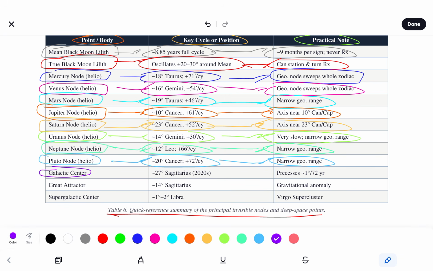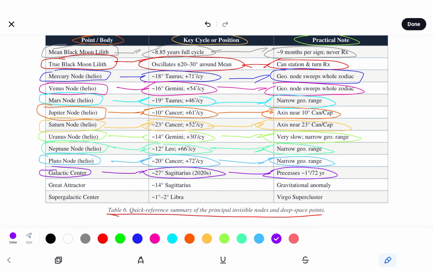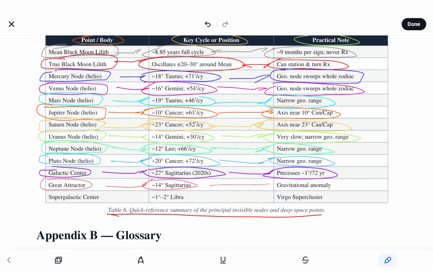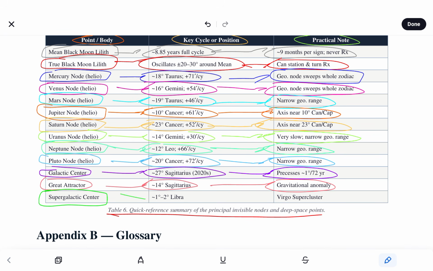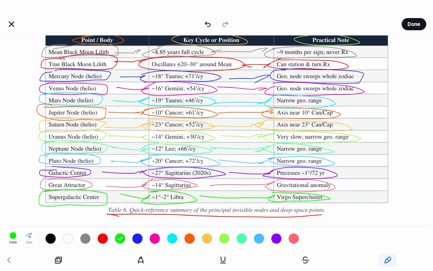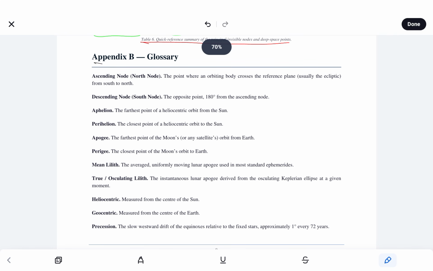The galactic center, 27 degrees Sag in the 2020s, precesses 1 degree per 72 years. The great attractor, 14 degrees Sag, is a gravitational anomaly, and the supergalactic center is 1 through 2 degrees Libra, the Virgo supercluster. Alright, so Appendix B is the glossary.